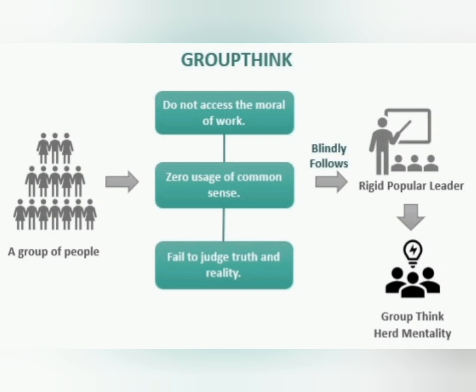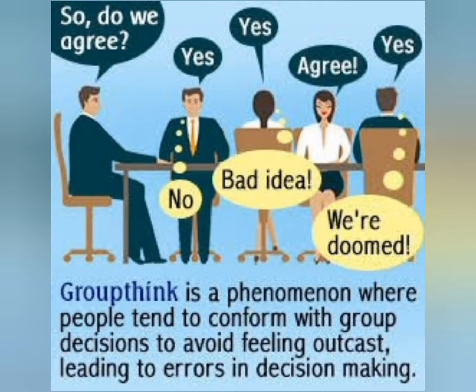Groupthink. Groupthink is a psychological phenomenon where individuals within a group prioritize agreement and conformity over critical analysis of alternatives. It often leads to decisions that are suboptimal, as members suppress dissenting viewpoints or don't voice concerns to maintain group cohesion. The underlying reasons for groupthink include a strong desire for harmony within the group and an aversion to conflict. Additionally, individuals might fear exclusion or retaliation for going against the grain, especially if the group has strong leadership or a cohesive dynamic.